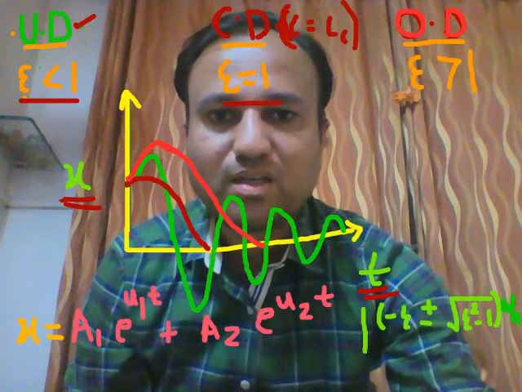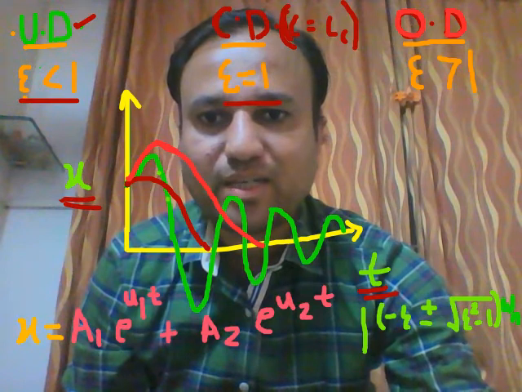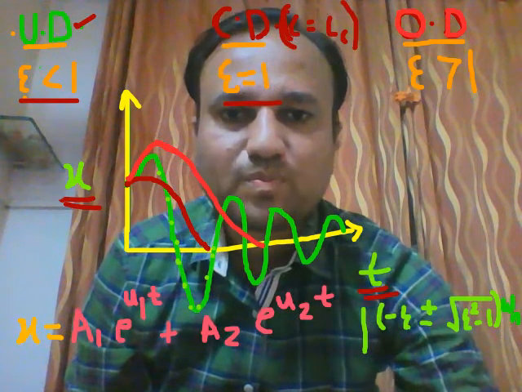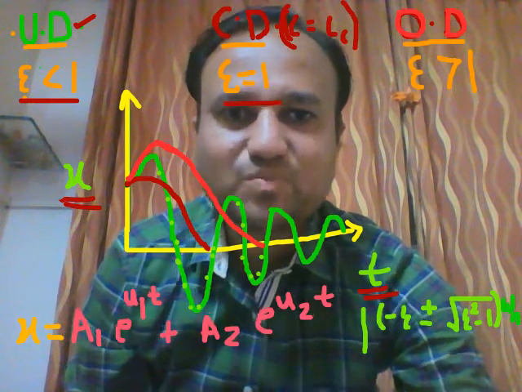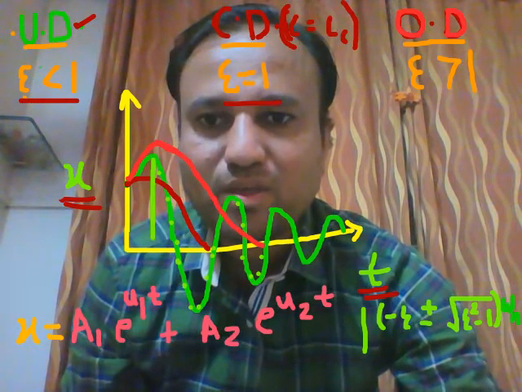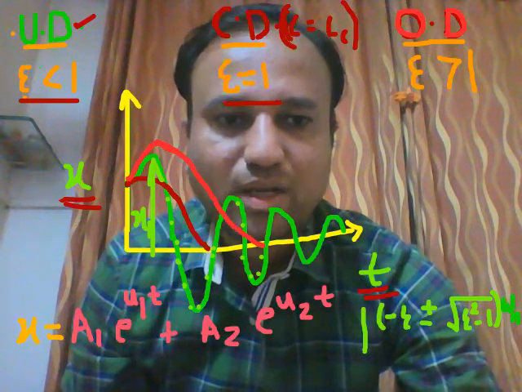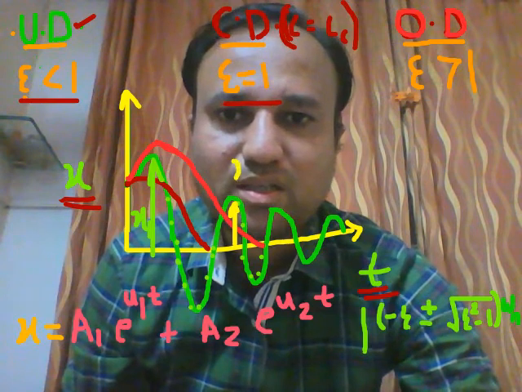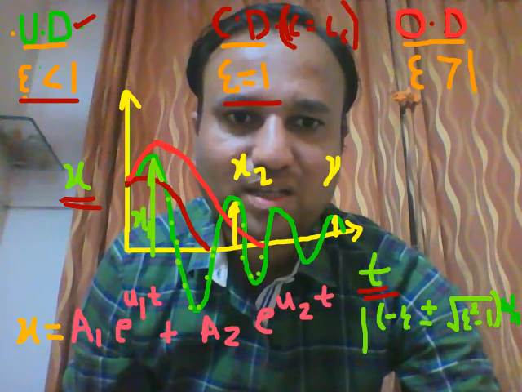That's why, see, there is cyclic variation. See, the amplitude decays exponentially. So let the amplitude in the first cycle be x1, the amplitude in the second cycle x2, in the third cycle x3, like that x4.